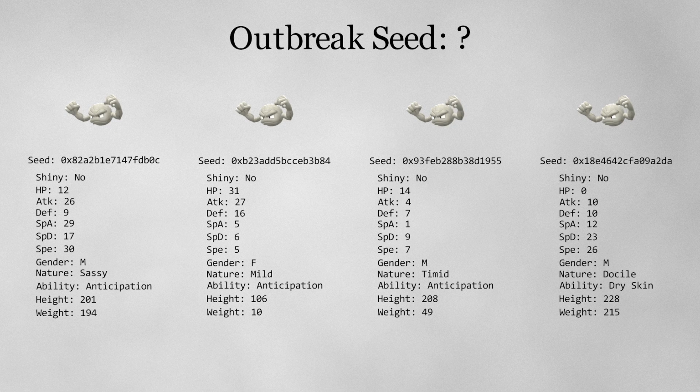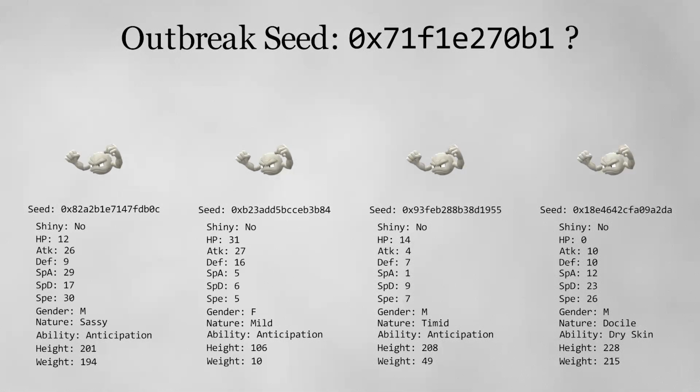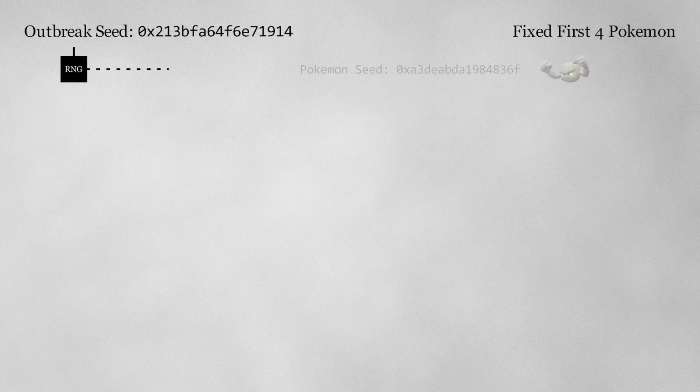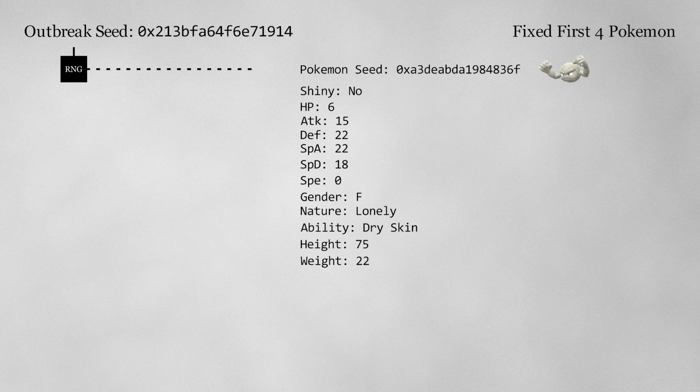Each of the 4 Pokemon that are generated at the start of the outbreak contain several important pieces of data that we can use. First, like I stated in the previous step, we can use this data to verify that we have the right outbreak seed. If a candidate seed produces the 4 Pokemon that we see in-game, that seed is the correct one.